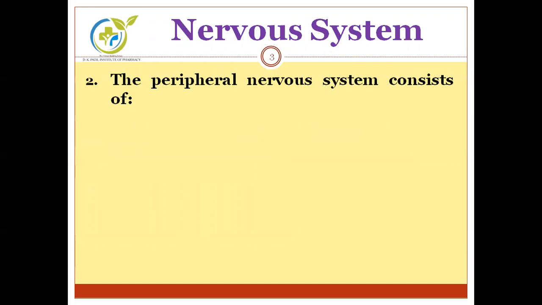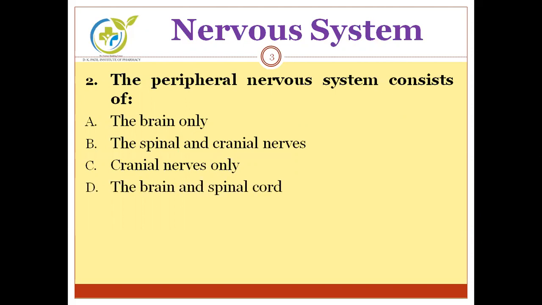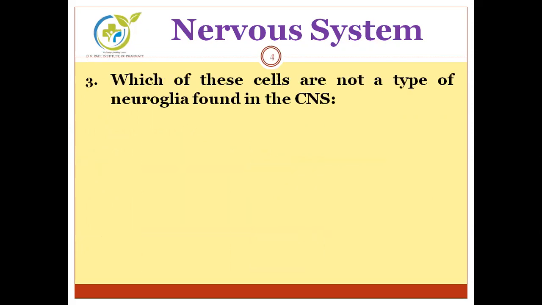Next, the peripheral nervous system consists of... Options are brain only, spinal and cranial nerves only, the brain and spinal cord. Any guesses? The correct answer is the spinal and cranial nerves. Peripheral nervous system is composed of spinal nerves and cranial nerves.